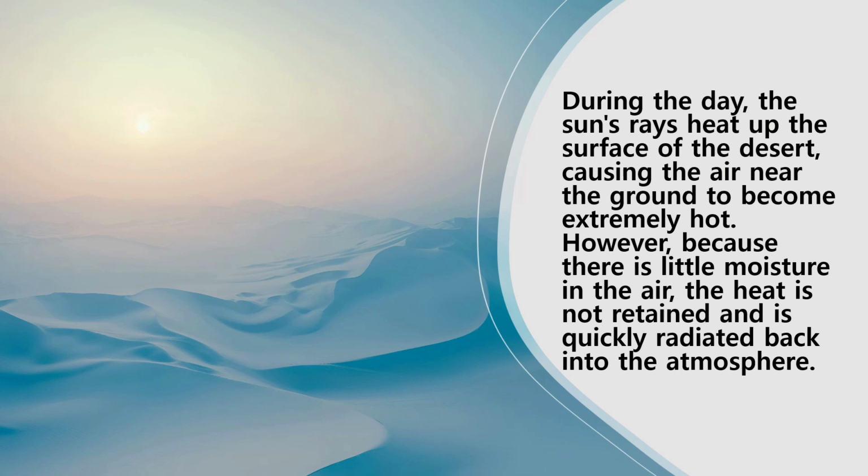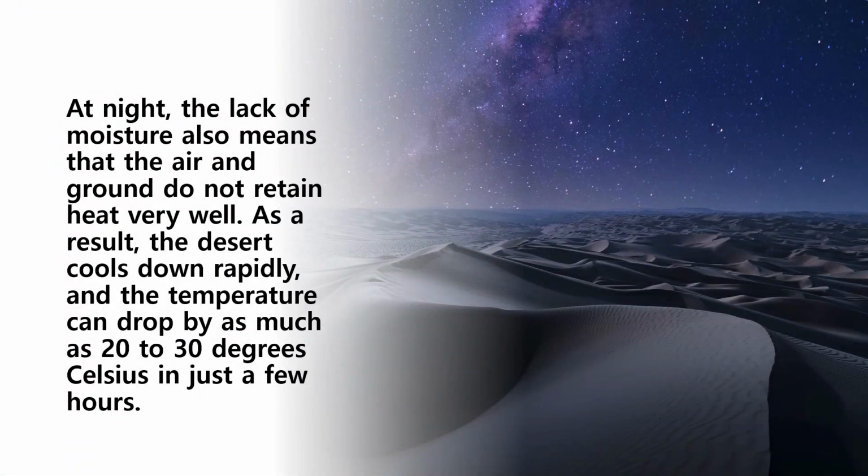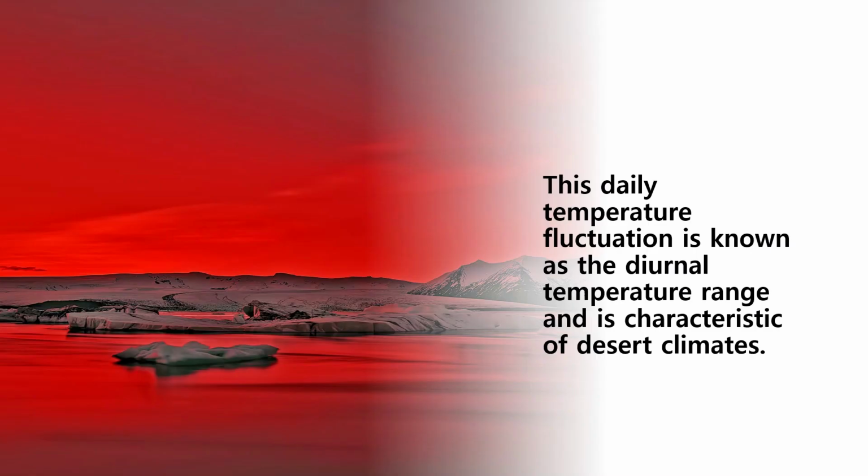the atmosphere. At night, the lack of moisture also means that the air and ground do not retain heat very well. As a result, the desert cools down rapidly, and the temperature can drop by as much as 20 to 30 degrees Celsius in just a few hours. This daily temperature fluctuation is known as the diurnal temperature range, and is characteristic of desert climates.